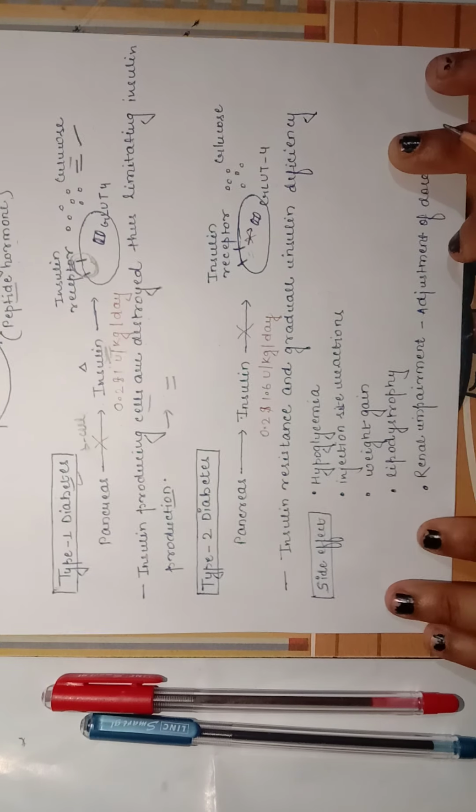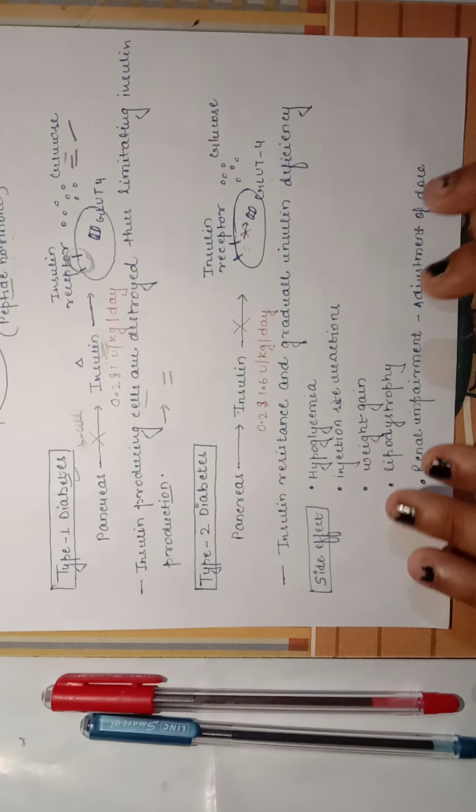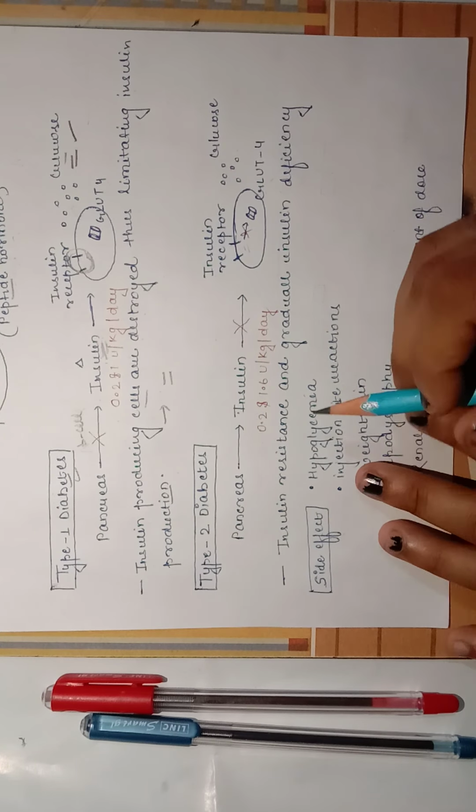Now, in type 2 diabetes, the pancreas stimulates insulin release from the beta cells, but there is insulin resistance. The insulin produced is adequate, but the insulin receptors are resistant to the insulin, and gradually there is an insulin deficiency. So let's see how insulin is produced and prepared, and its analogs.